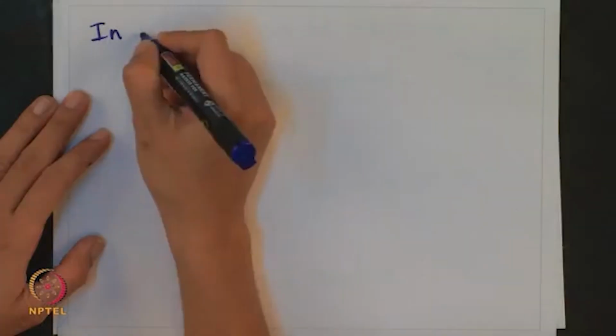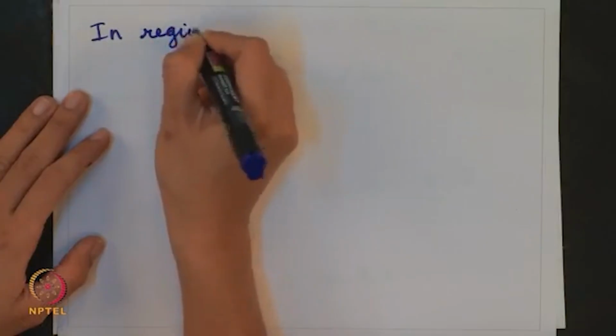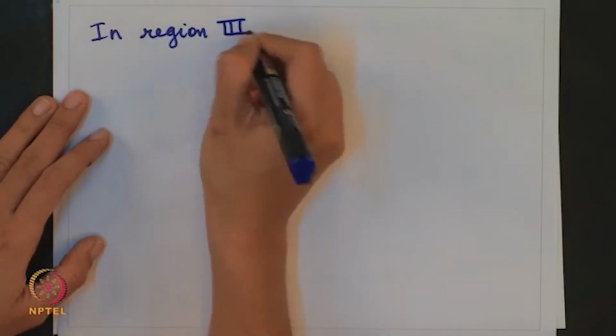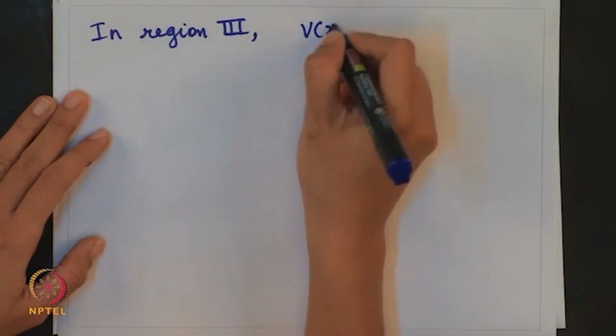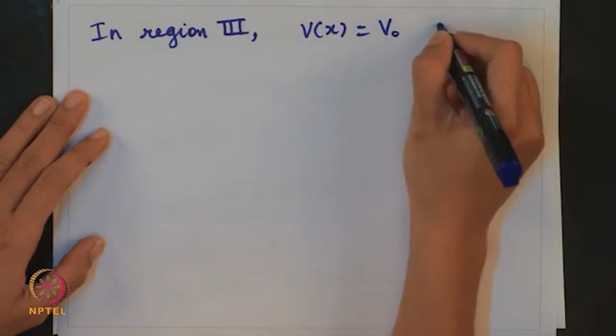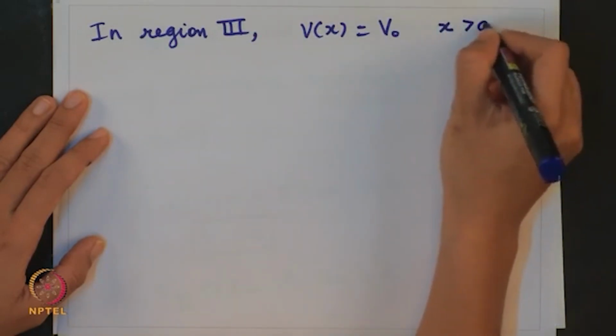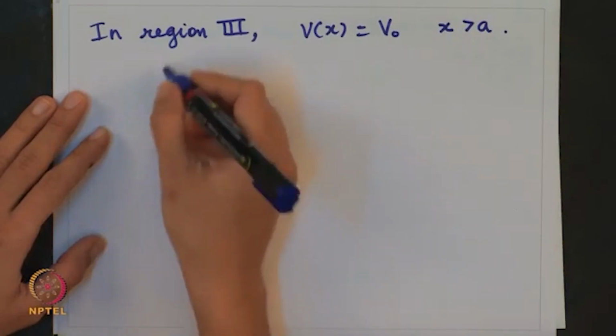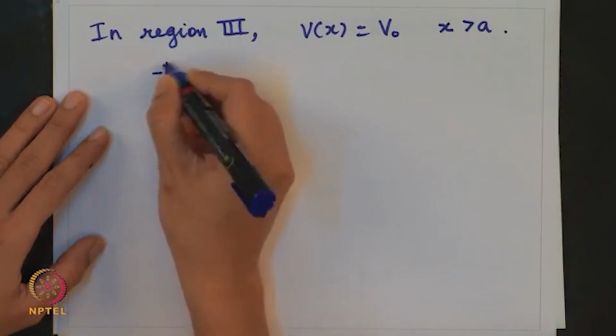We have region 1, where the wave function is 0, and region 2, and now let us go to the third region. In region 3, V of x is equal to V0 for x greater than a. So, how will I write this?